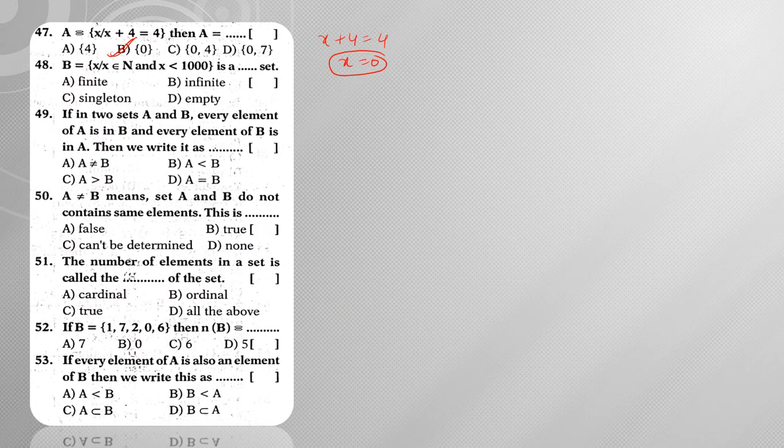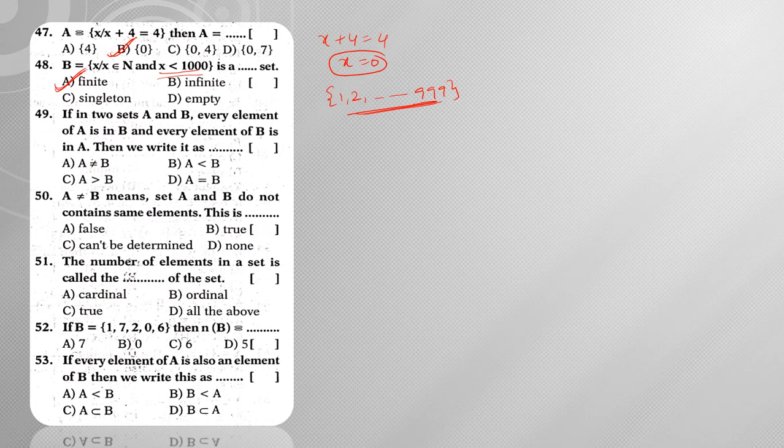Next, question number 48. x such that x belongs to N and x is less than 1000. So x is less than 1000 means it is a natural number, that means it starts from 1 and goes till 999. So we know how many elements are present, hence it is a finite set.